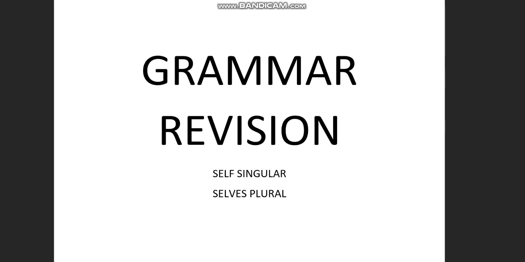Now the last type of pronoun which we need to discuss is the indefinite pronoun. We use an indefinite pronoun to refer to a person or thing in a general way, not a specific person or thing. So when we are not talking about any specific person or thing, then it is an indefinite pronoun.